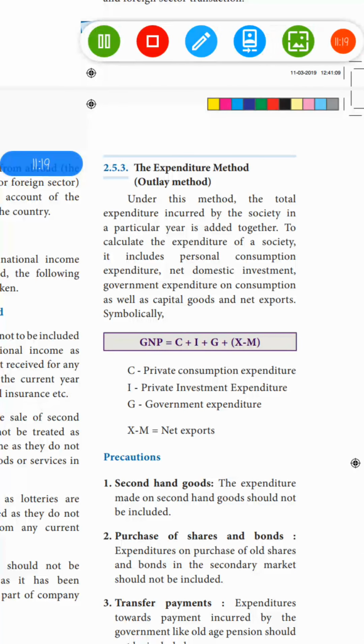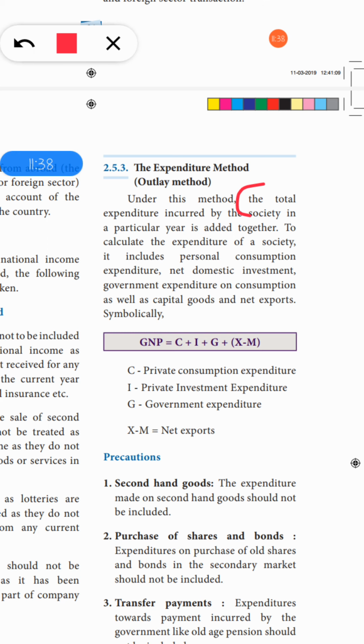So second point, to calculate the expenditure of a society, it includes what? Personal income, personal consumption expenditure, net domestic investment, government expenditures. So this will be your second point, and formula will be your third point, and write the abbreviations for each letter. C means what, I means what, whatever is given in the answer you write it as it is